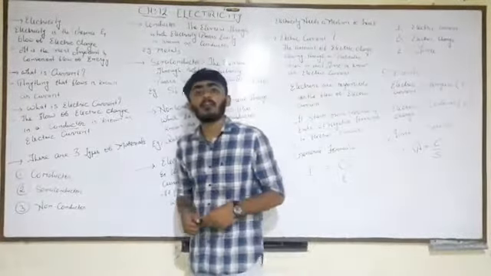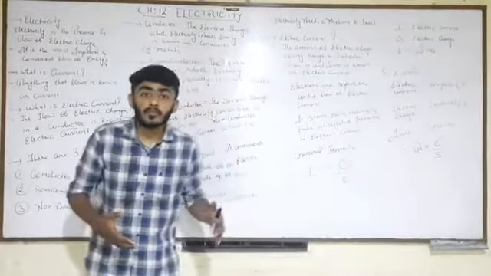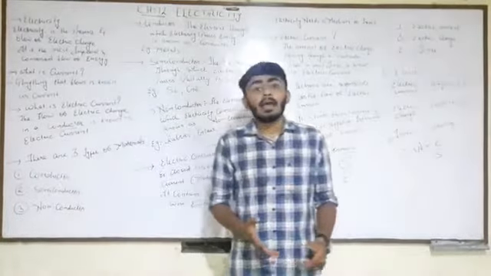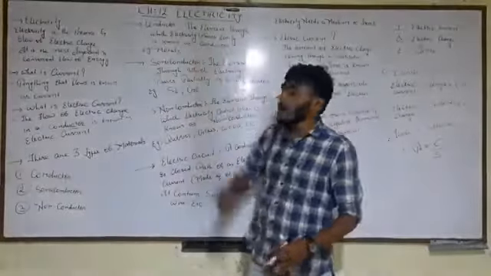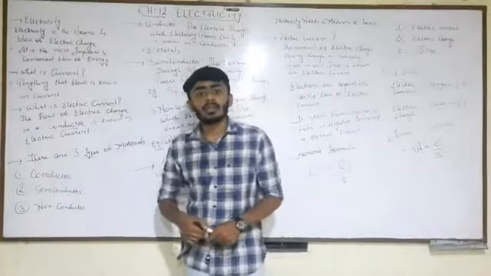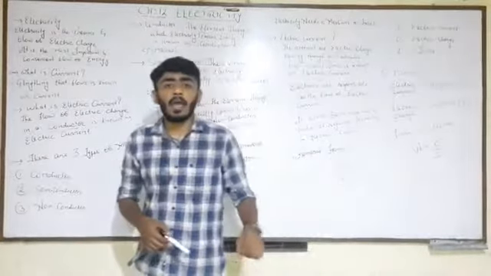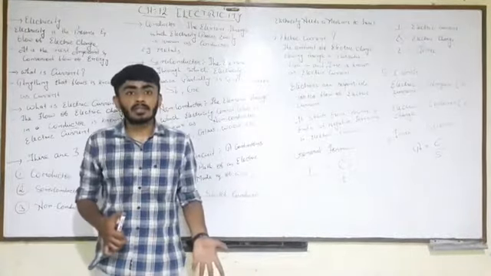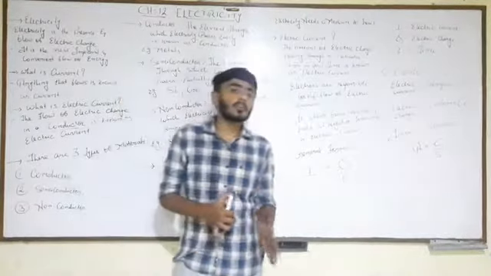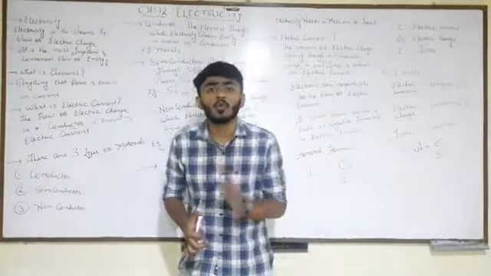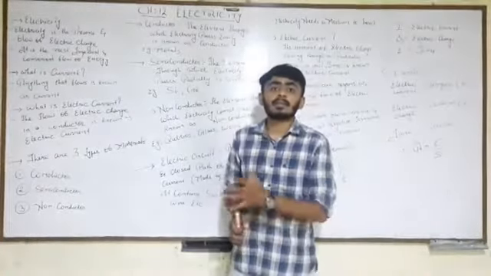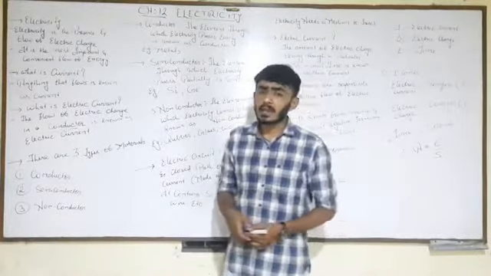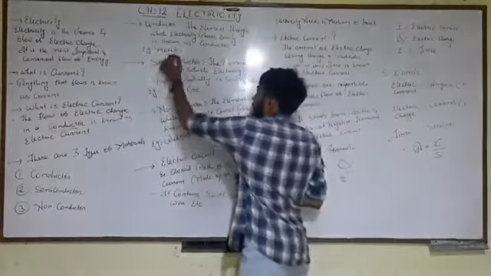So how can we define a conductor? A conductor is an element through which electricity can pass easily. It is also known as conducting material. The best example I can tell you is metals.